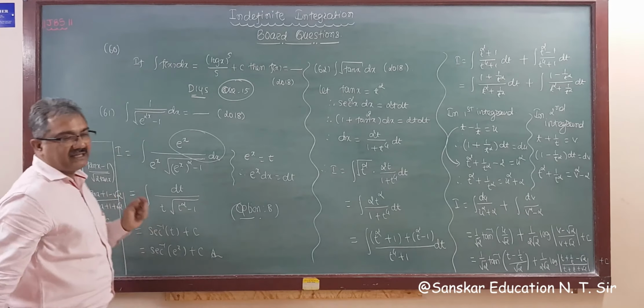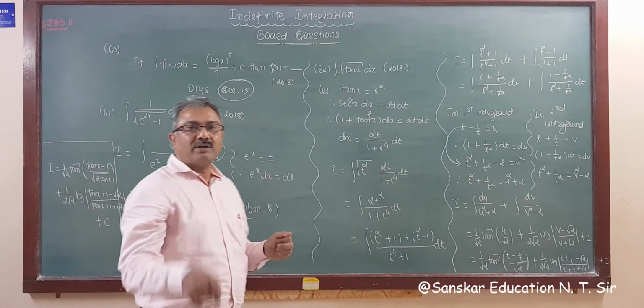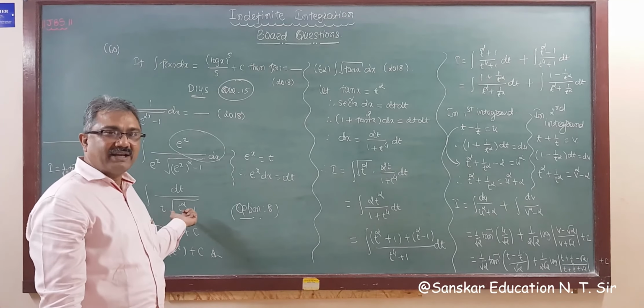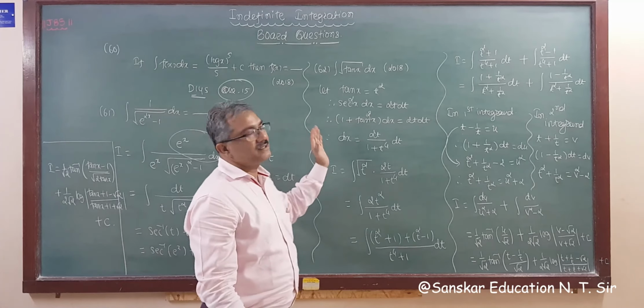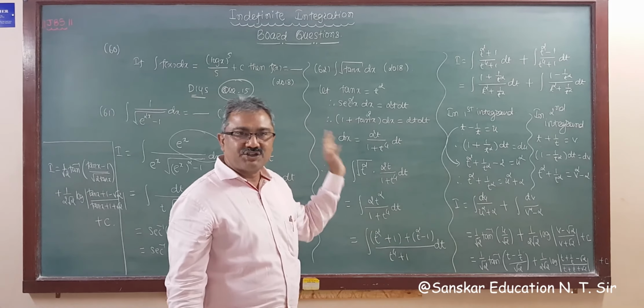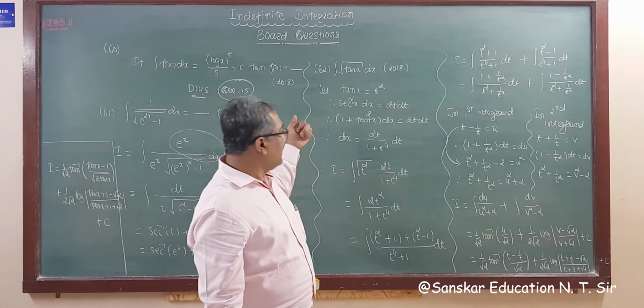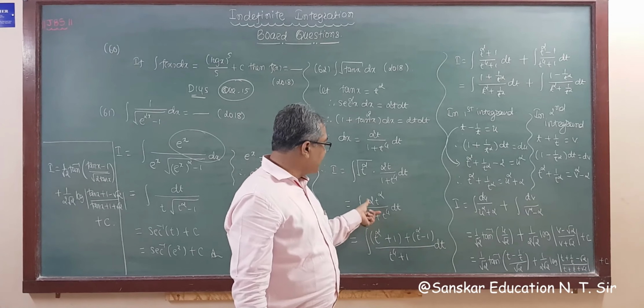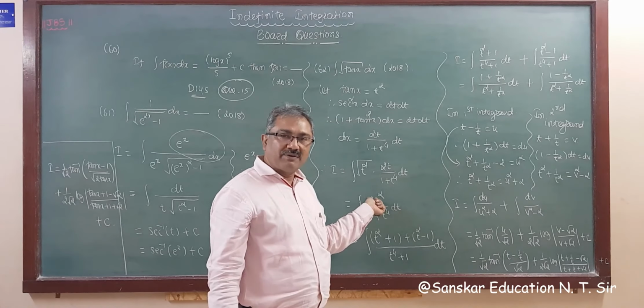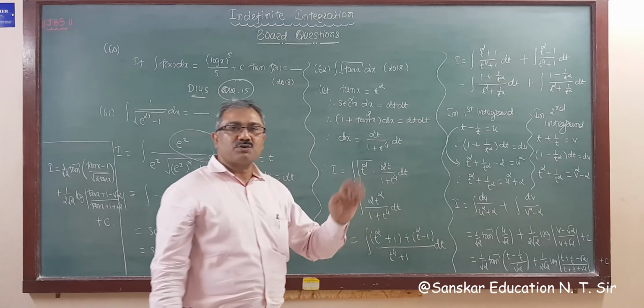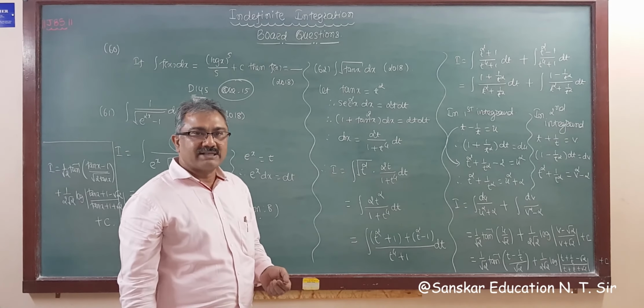This is your final answer, which is not given in your assignment PDF. So this is a most important question for your forthcoming board exam. And this type, biquadratic type, numerator power 2, denominator power 4, is also an important type for the board exam.